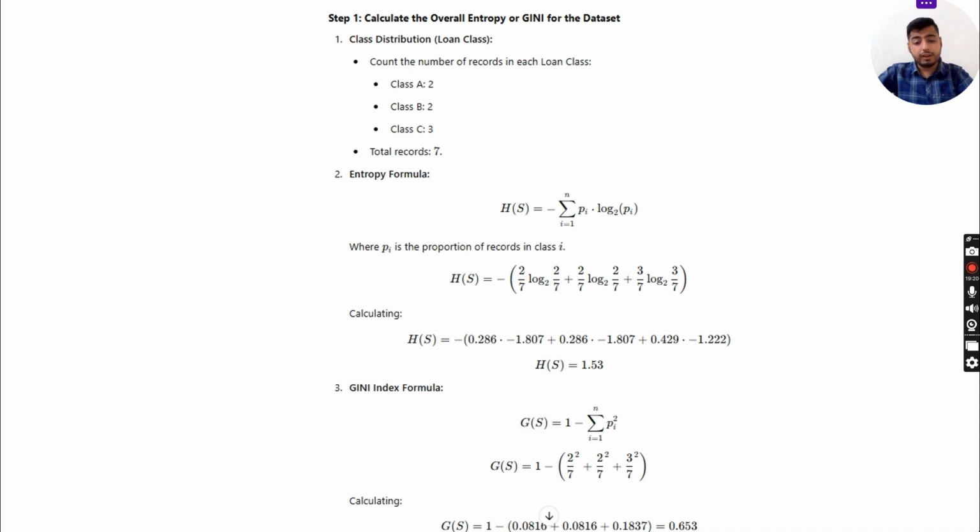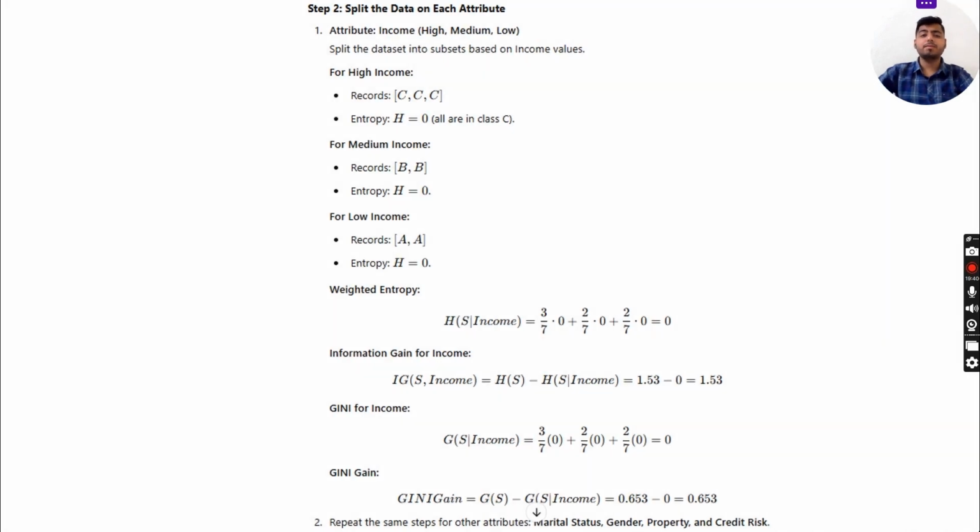Now, the Gini index formula, which is G of S is equal to 1 minus summation of i is equal to 1 to n, Pi squared. G of S is equal to 1 minus, 2 by 7 whole square, 2 by 7 whole square, 3 by 7 whole square. Now calculating G of S, 1 minus 0.816 plus 0.816 plus 0.1837 is equal to 0.653.